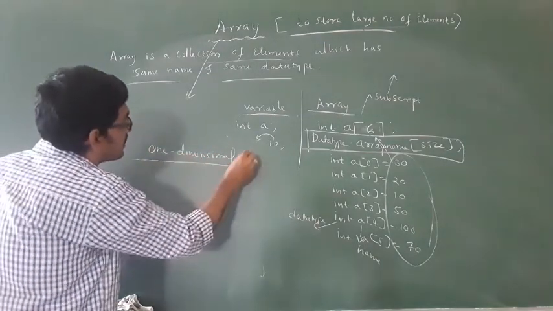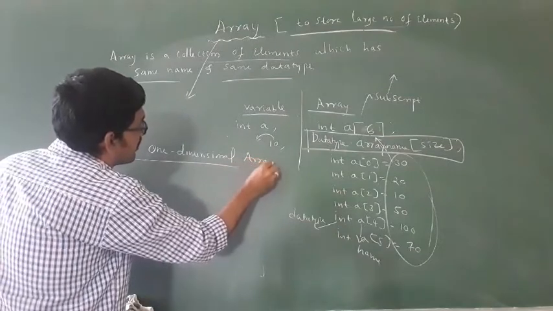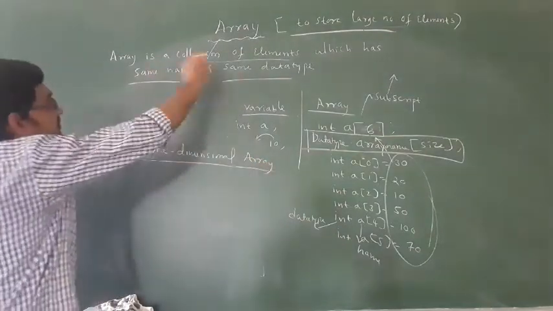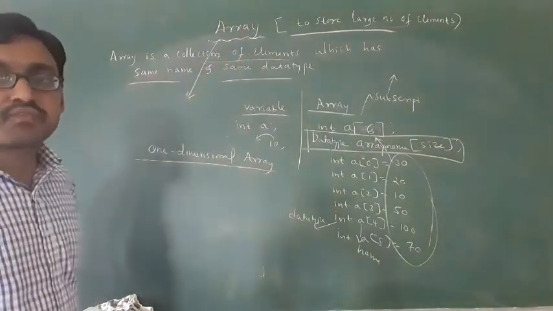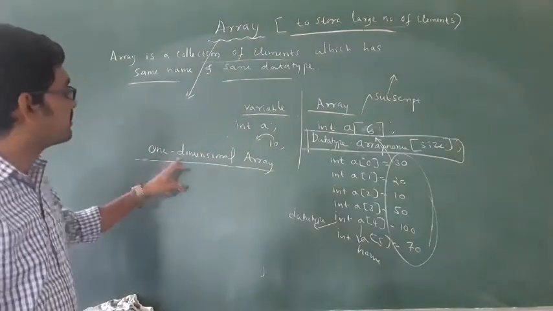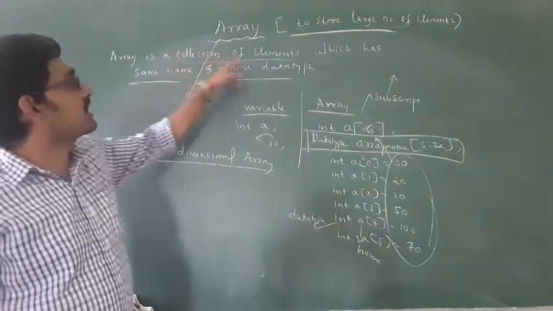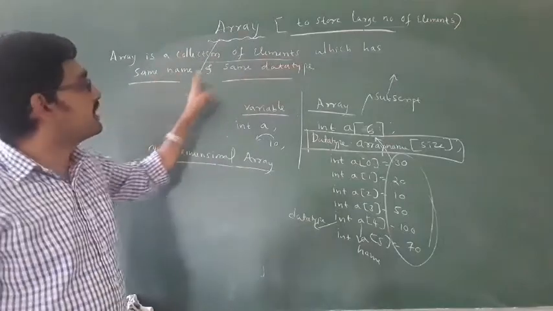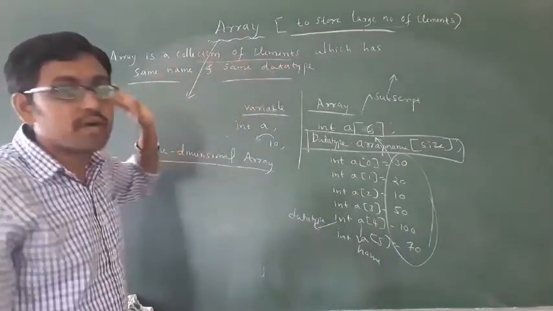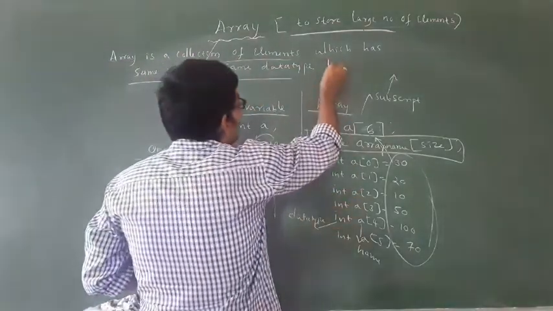One dimensional array. Same definition of array you have to write. What is one dimensional array? It is also a collection of elements which has the same name, same data type, but having only one subscript.